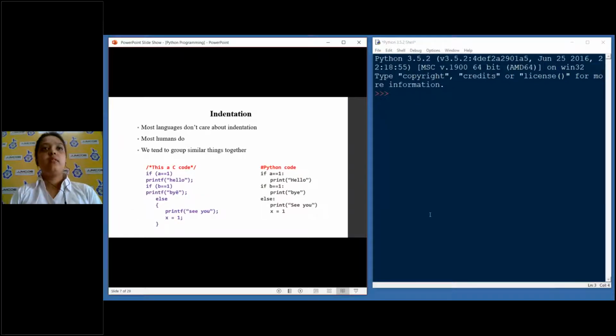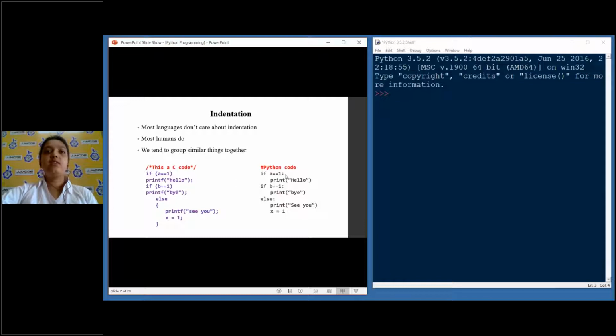Okay. Moving on, there is a very important concept in Python called indentation. Most languages don't care about indentation. If you are familiar with the C programming language, you'll remember the hectic task of putting curly braces everywhere. As you can see in this place, these curly braces define the block of code.